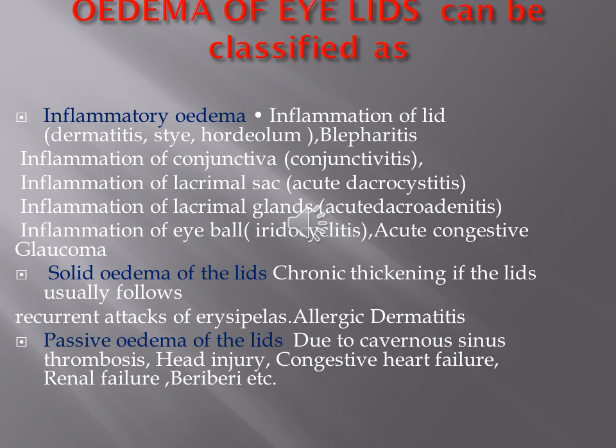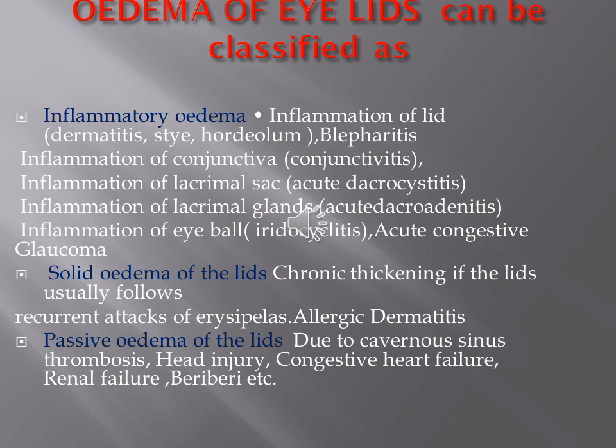Otherwise also we can get lid edema when an active pathology is absent in the lid, but the pathology is somewhere else in the forehead or in the vertex, anterior to the anterior cranial fossa. This is due to the passive progression or drainage of fluid from the forehead region and vertex region due to the continuity of the submuscular areolar tissue into the eyelids. We can find that there is edema in the eyelids.